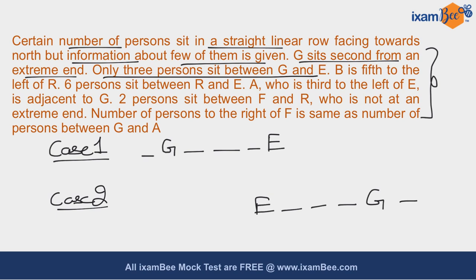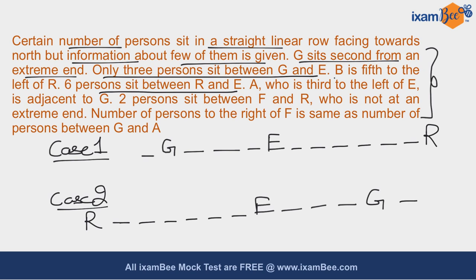Now it is given that six persons sit between R and E. So accordingly you can draw your diagram. You have to place six persons between R and E. So here is your R, and in the second case you have to place six persons between your R and E. So this is your second case.